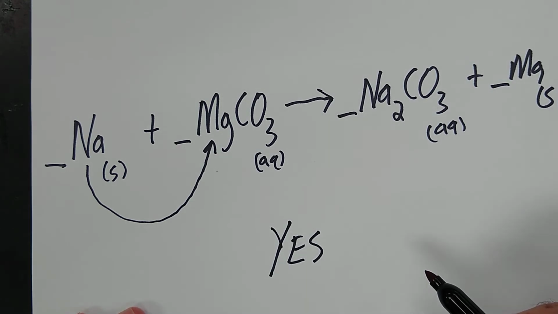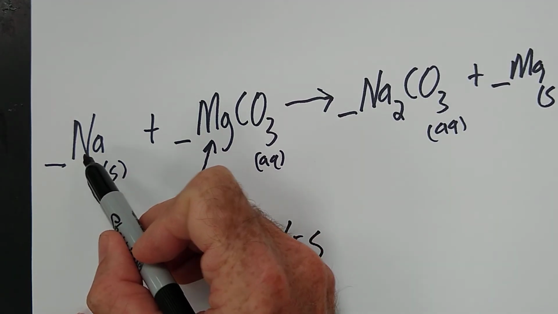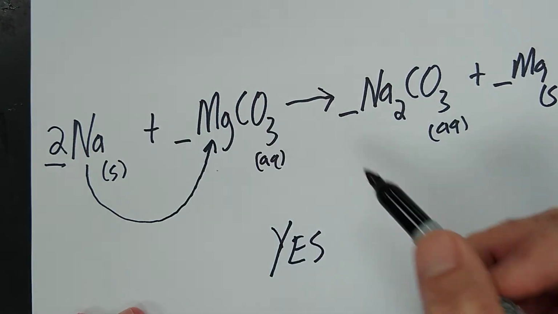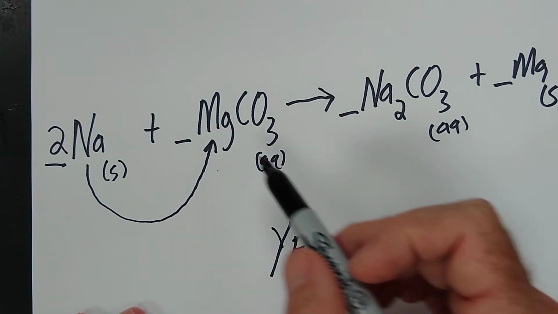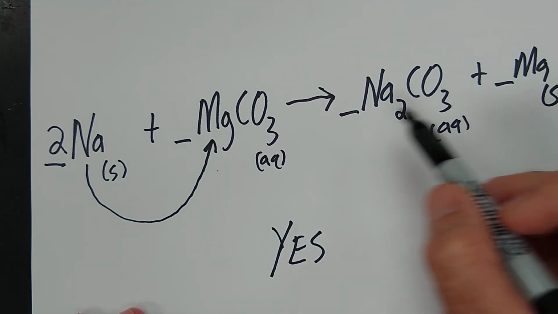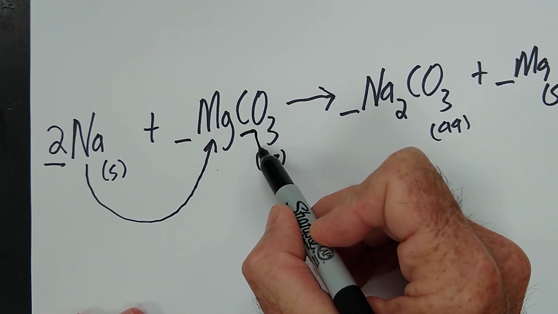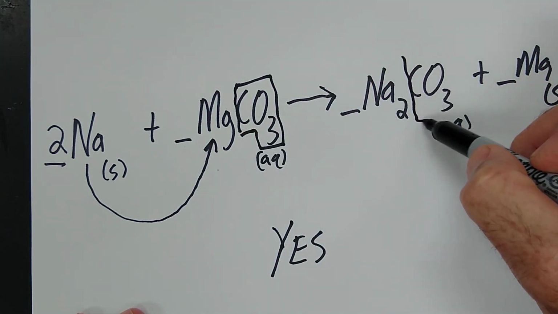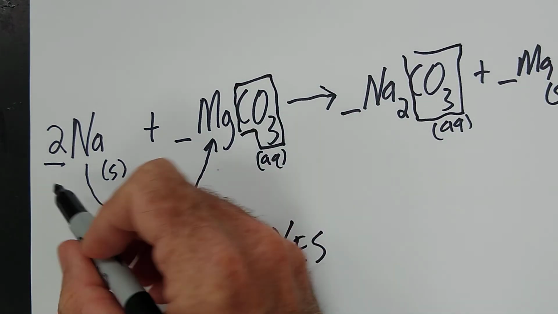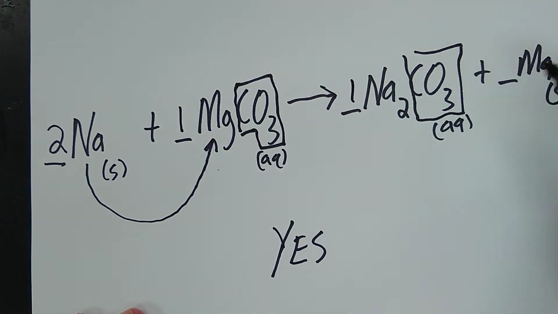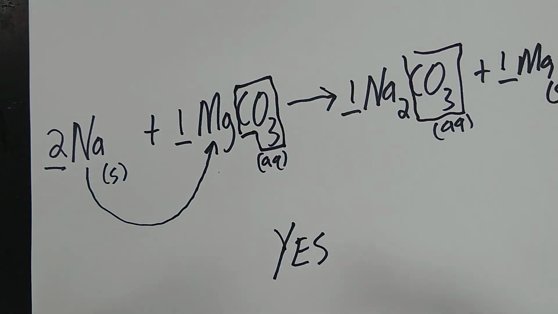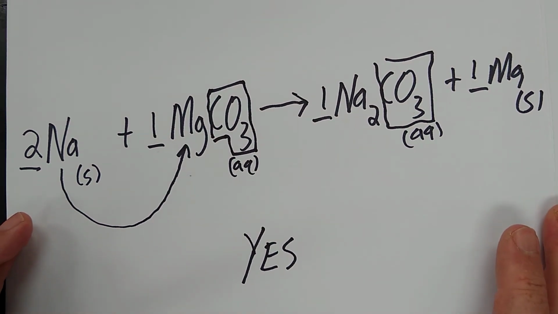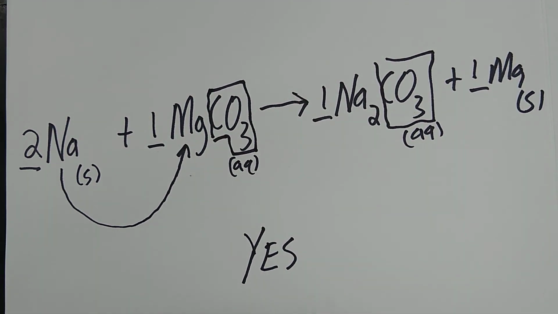And let's balance it. I've got one sodium here, but 2 right here. So I'm going to need a 2. And I've got one magnesium, one carbonate. We think of this carbonate as just one thing, right? One carbonate and one carbonate. So I think we're done. 2, 1, 1, 1. That is, ladies and gentlemen, the simplest introduction to single replacement reactions I can give you.